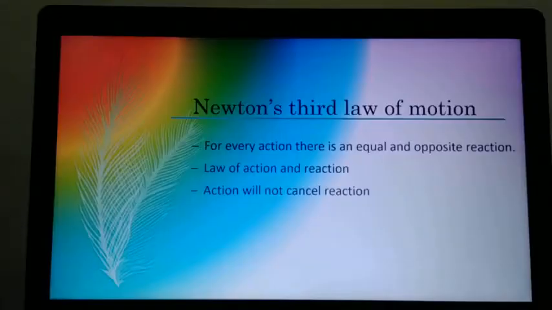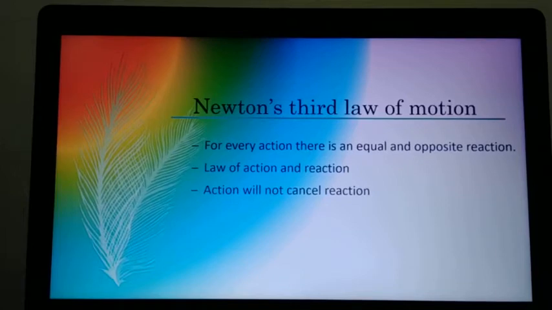For every action there is an equal and opposite reaction. Newton's third law of motion: for every action there is an equal and opposite reaction. This is known as the law of action and reaction. Action will not cancel reaction because they are not acting on the same object.